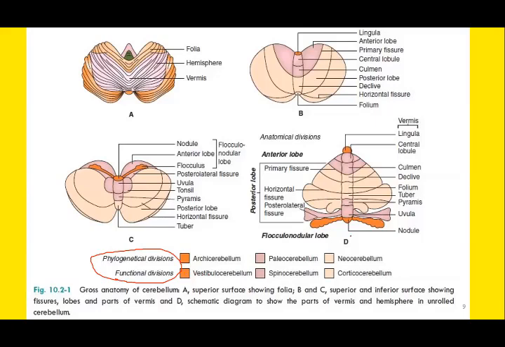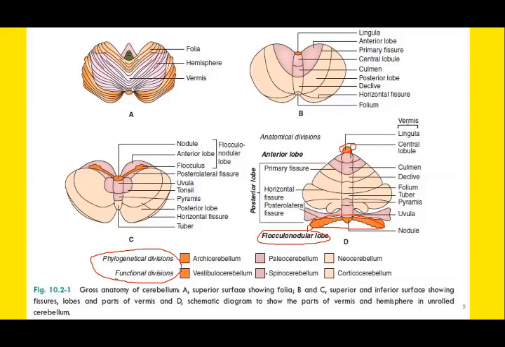This yellow region, which includes the flocculonodular lobe, this portion is the vestibulocerebellum, which is connected with the vestibular system. And a small portion of the lingula near the anterior lobe is sometimes included in vestibulocerebellum as well.